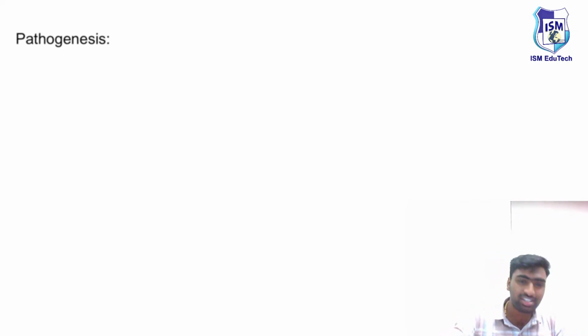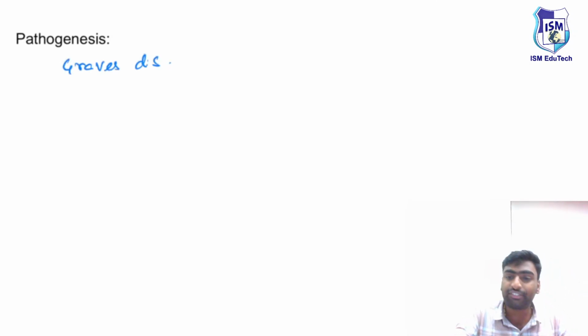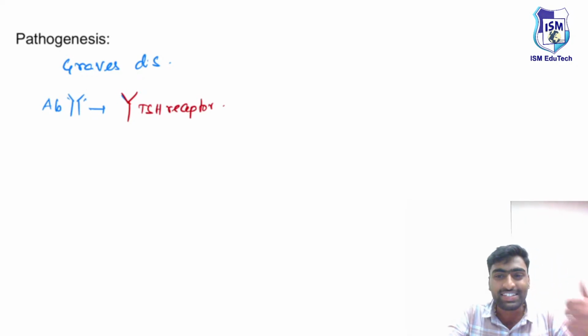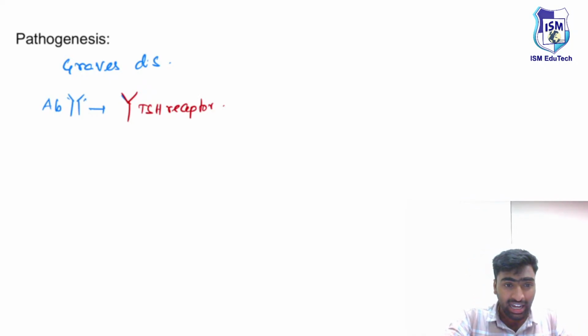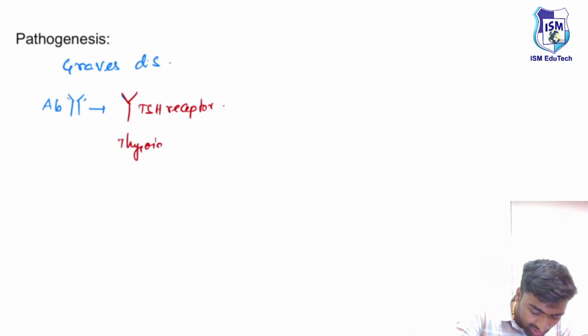If you see the pathogenesis, the most common cause of hyperthyroidism is Graves disease. In Graves disease, there are antibodies against the thyroid TSH receptor. Means these antibodies are being generated against our own TSH receptor, which is present on our thyroid follicular cells.